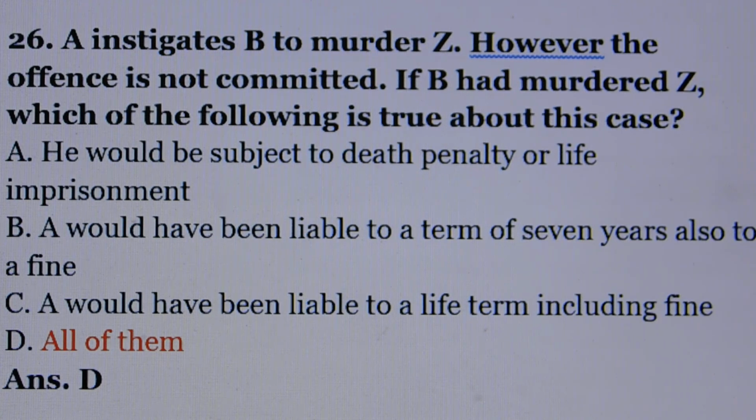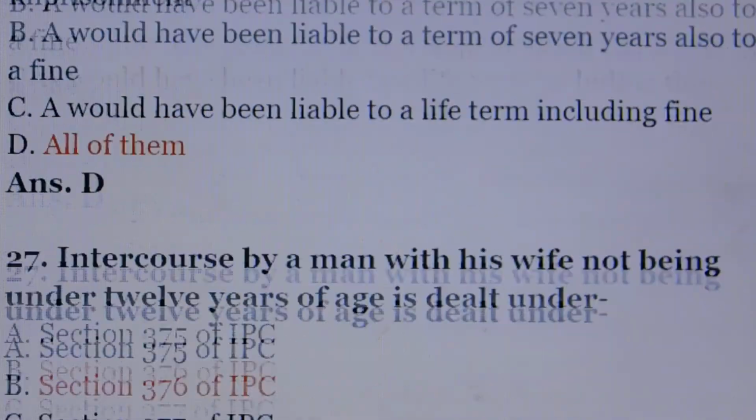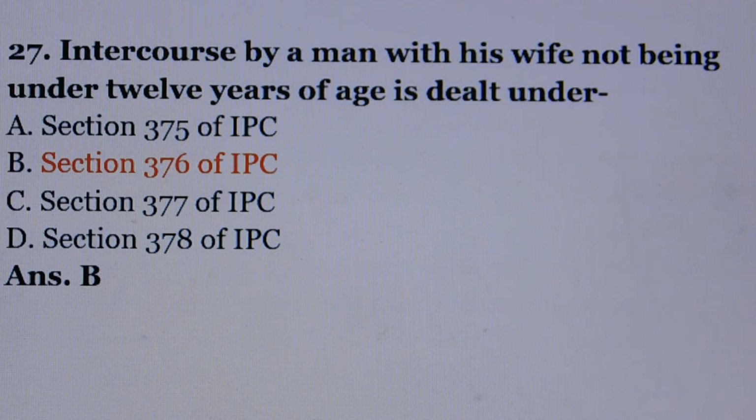Means option A, he would be subject to death penalty or life imprisonment. Option B, A would have been liable to a term of 7 years, also to a fine. Option C, A would have been liable to a life term including fine, all of them. Question number 27. Intercourse by a man with his wife not being under 12 years of age is dealt under. Answer is option number B, section 376 of IPC.